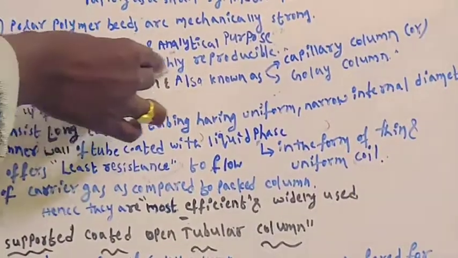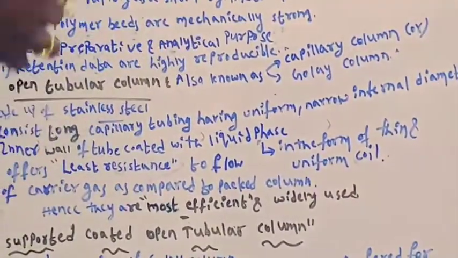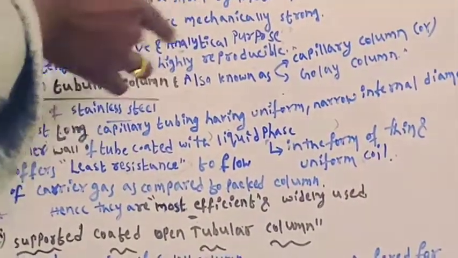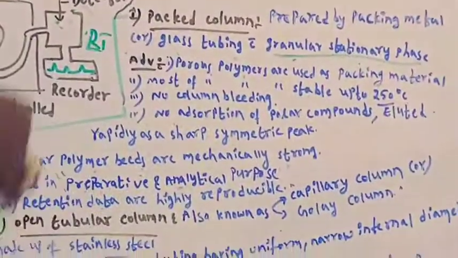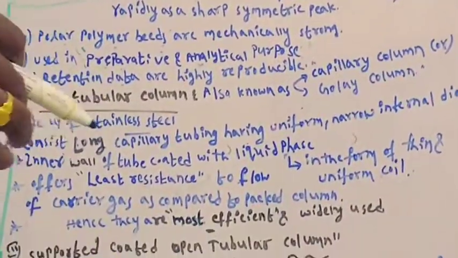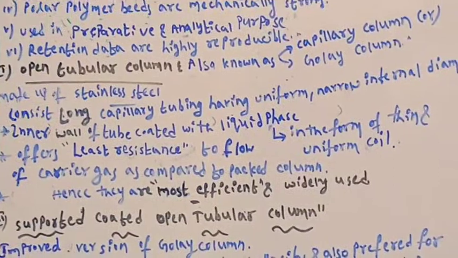The retention data are highly reproducible. These are the advantages of packed column. Mostly porous polymers are used as a packing material. Okay, this is about packed column. In this column only the stationary phase has been packed.